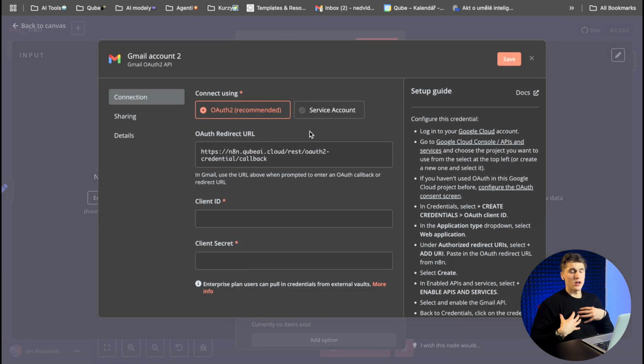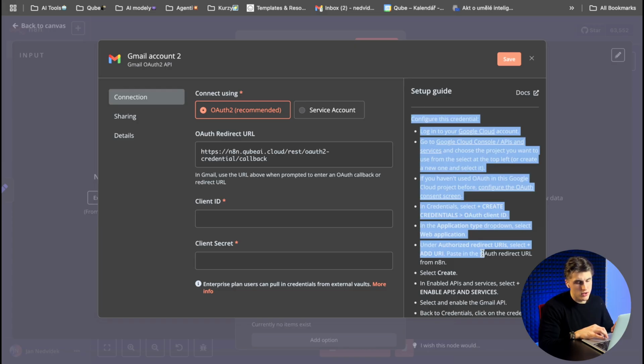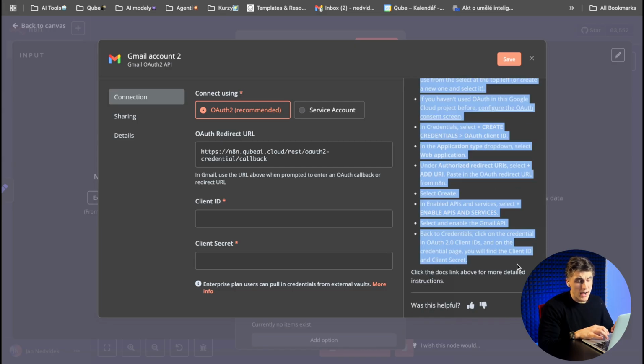Because I have the cloud version of n8n, it's harder for me to do it. I need to use the Google Cloud Console, but if you try it for the first time, you will have a super easy OAuth connection. You will just click on the sign in button and choose which email address you want. I need to do it via Google Cloud Console, but as you can see, there are super good and useful guidelines on what to do.